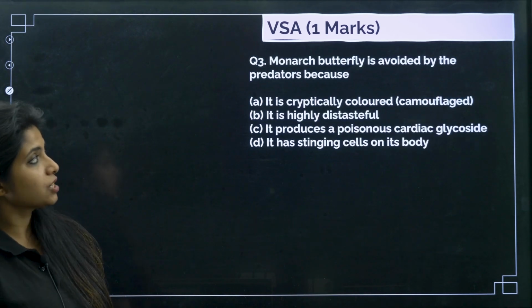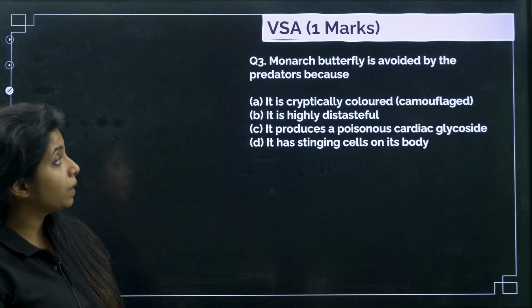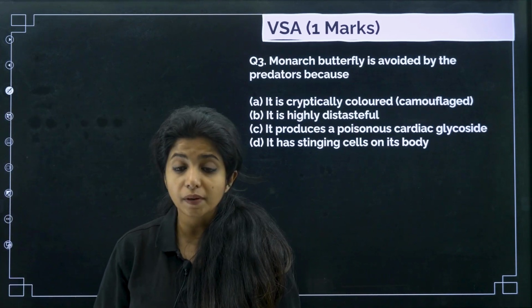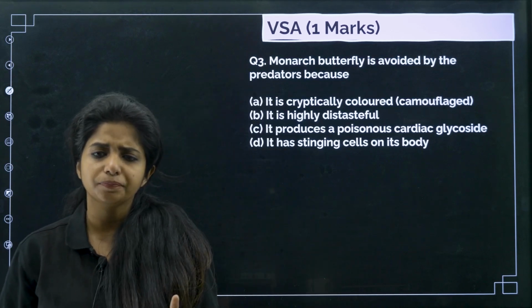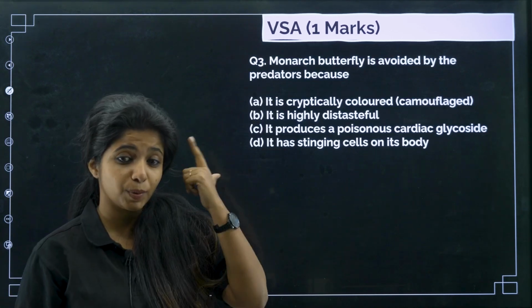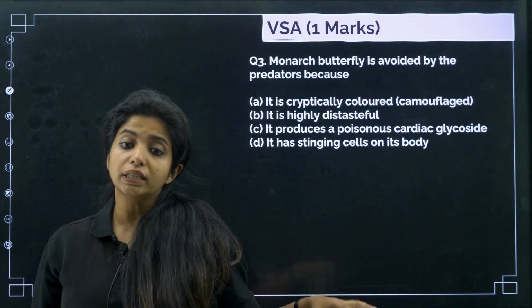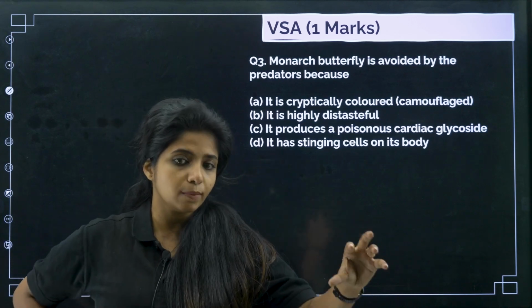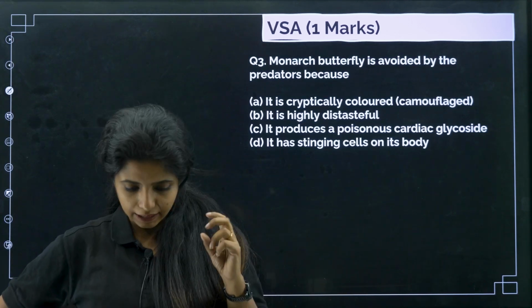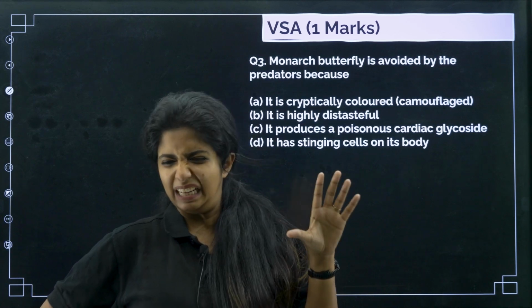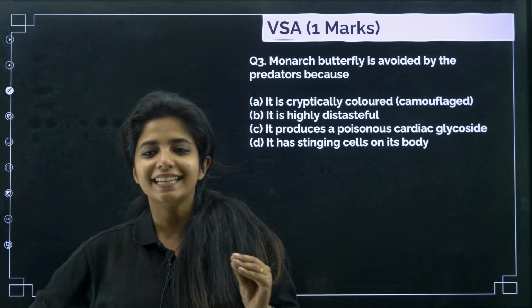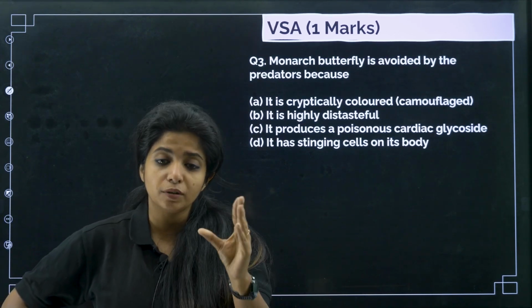Easy question. Next, monarch butterfly is avoided by predators because, you know, the monarch butterfly is a very beautiful butterfly. You might have already seen it, orangish and blackish in color. It is avoided by predators, predators as in the ones who come and eat it. Why? Because when the predators come and eat it, they find it's not tasty. Basically, it is highly distasteful, my dear children.